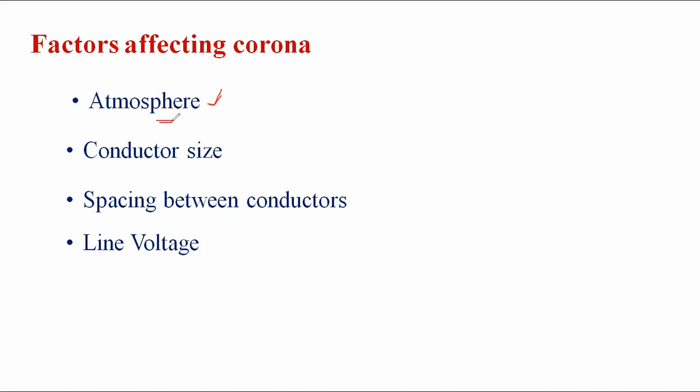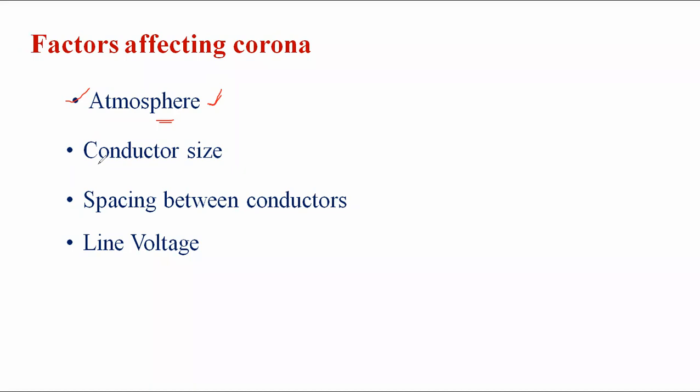The major problem is only in the rainy seasons. Due to the formation of ionization, corona takes place. The primary effect comes from the atmosphere, which is maximum in stormy weather conditions, that is, the rainy season compared to the summer. And the second one is conductor size.